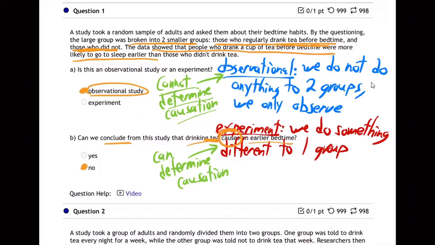Why not? Because we didn't do an experiment. The people who on their own regularly drink tea before bedtime might just be older people who like to go to bed earlier anyway, and they happen to drink tea and they happen to go to bed earlier. Maybe it's just a pattern, they drink tea and they go to bed early. I mean, we don't know. You can't say it causes.